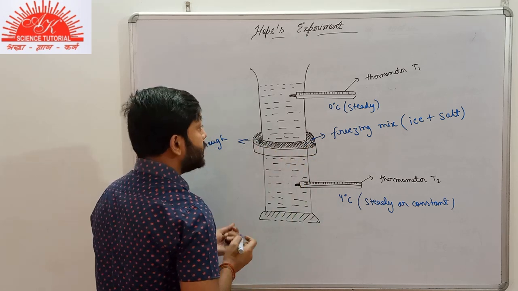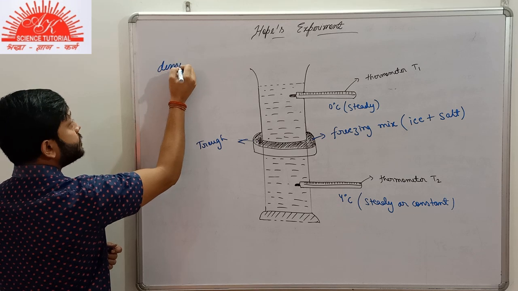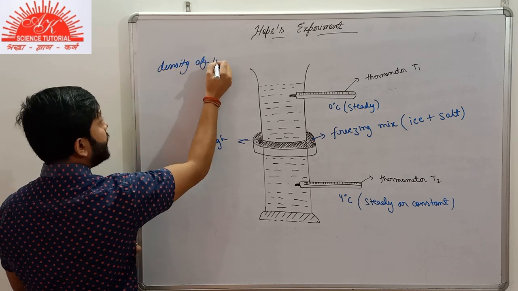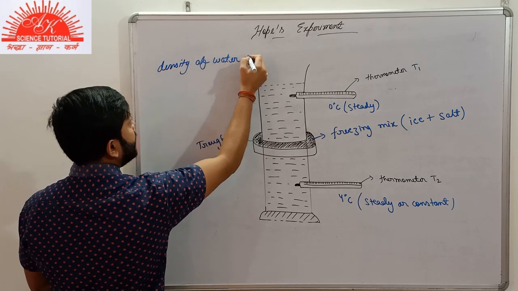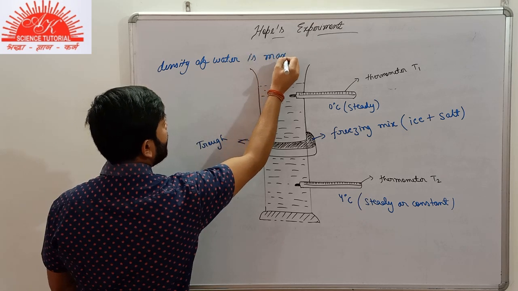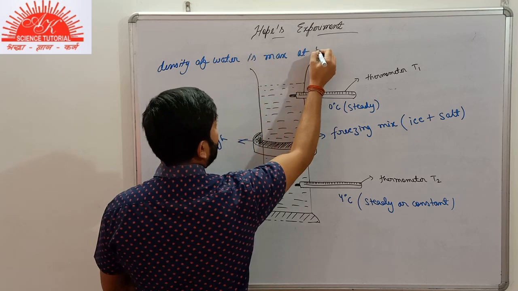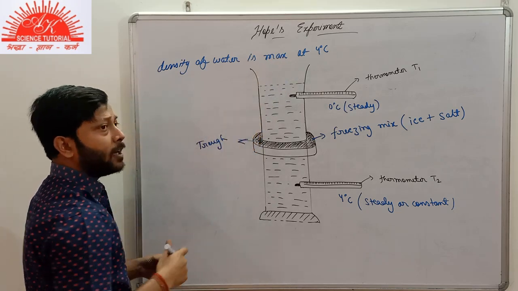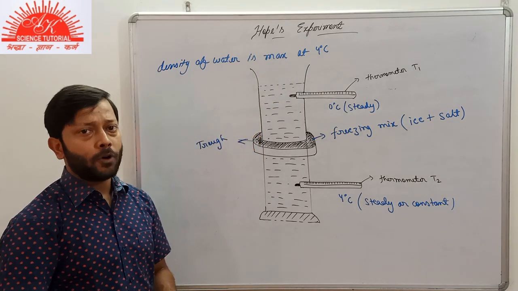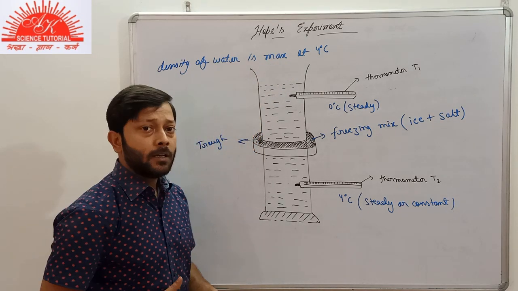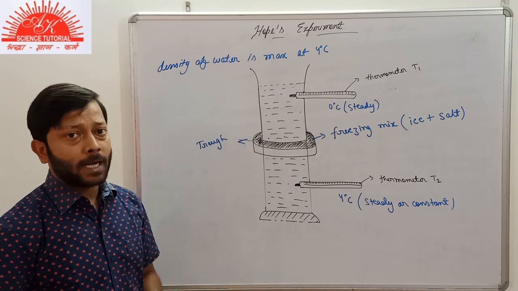As you know, the density of water is maximum at 4 degrees Celsius. Above or below 4 degrees Celsius, the density of water is not maximum.